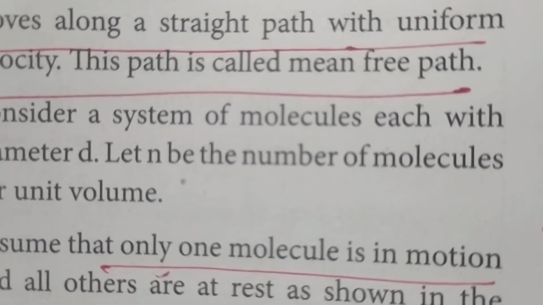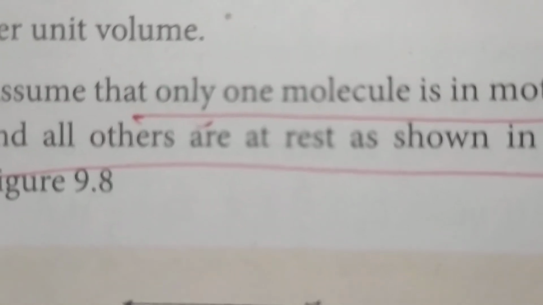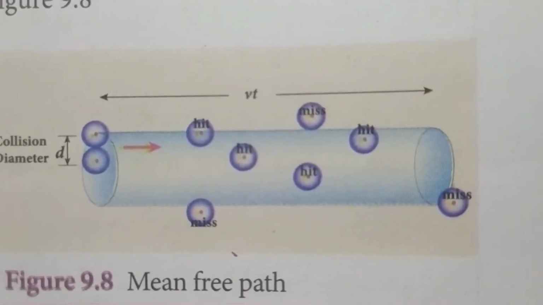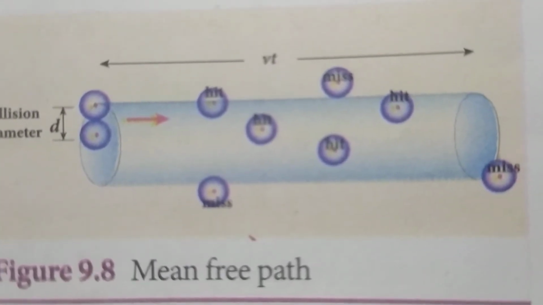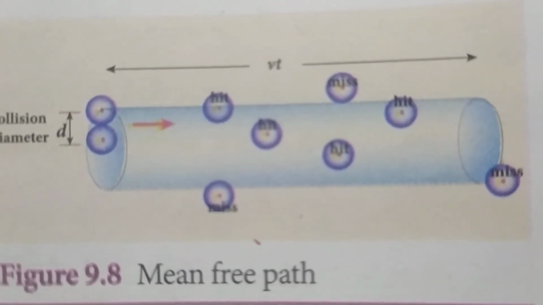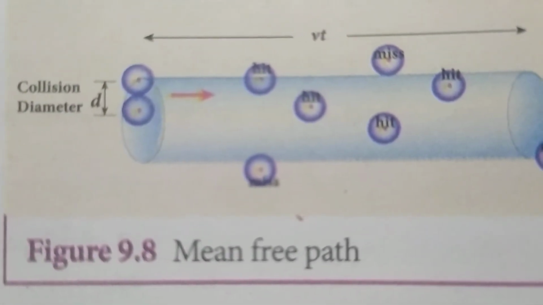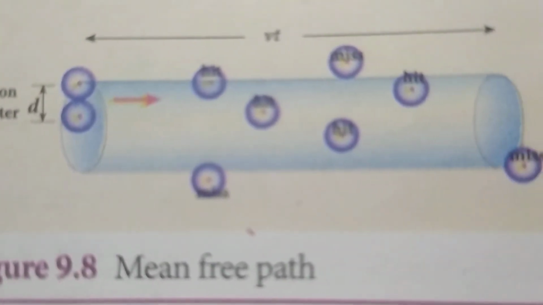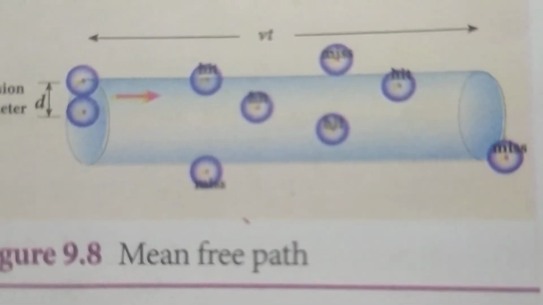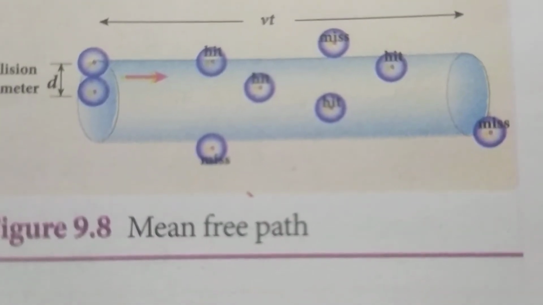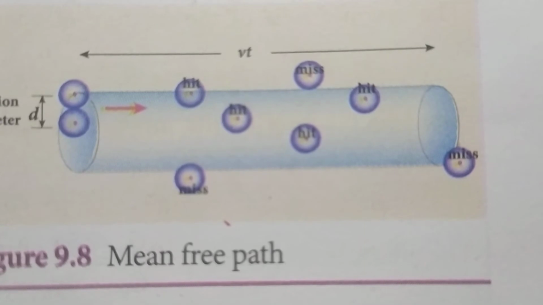So now we are going to derive an expression for mean free path, and here you are considering only one molecule, and this is an imaginary cylinder. This imaginary cylinder has the radius R, which is equal to the collision diameter, that is the diameter of the single molecule. For this derivation you are considering only one molecule, and the height of the cylinder is Vt.